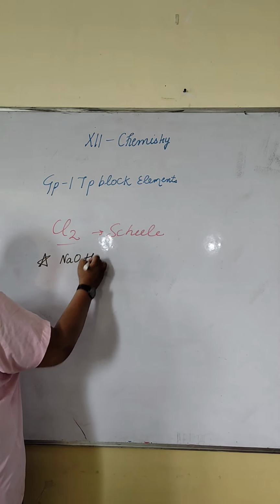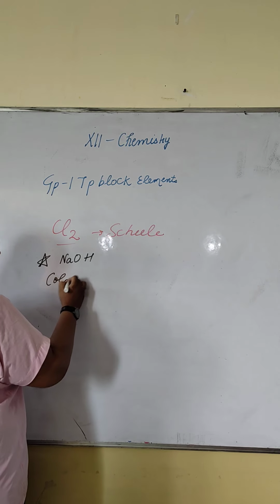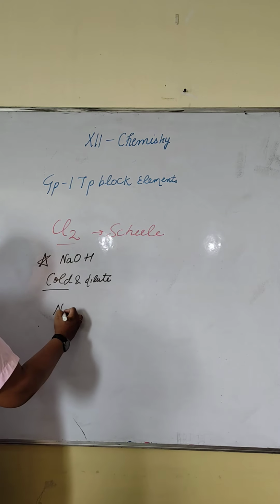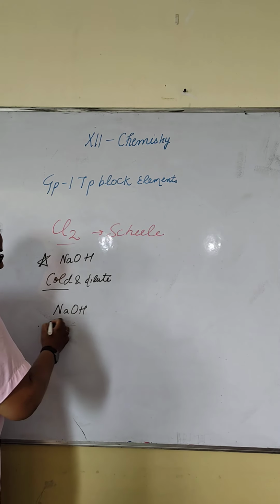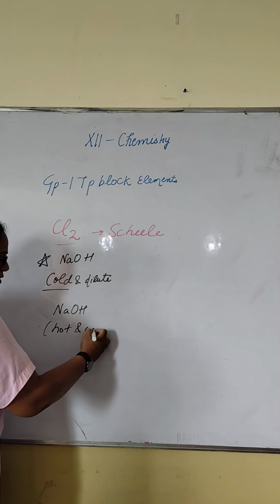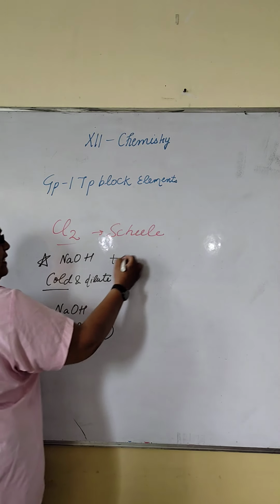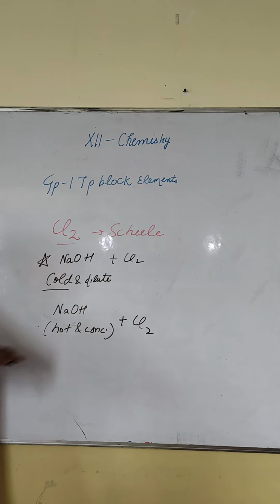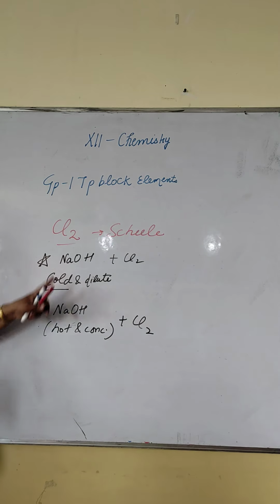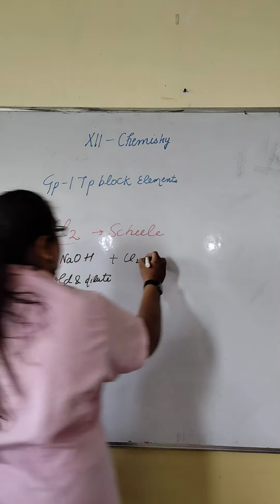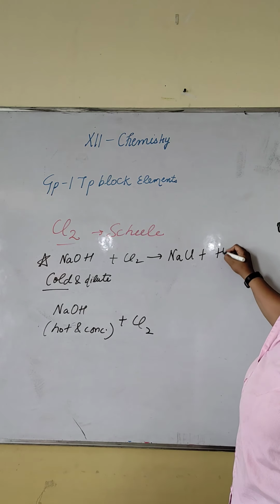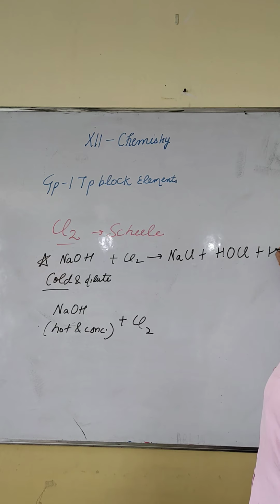It reacts with base, with cold and dilute NaOH, and hot and concentrated NaOH. Between these, it will form chlorates in one and hypochlorite here. Like it will form NaCl plus NaOCl plus water.